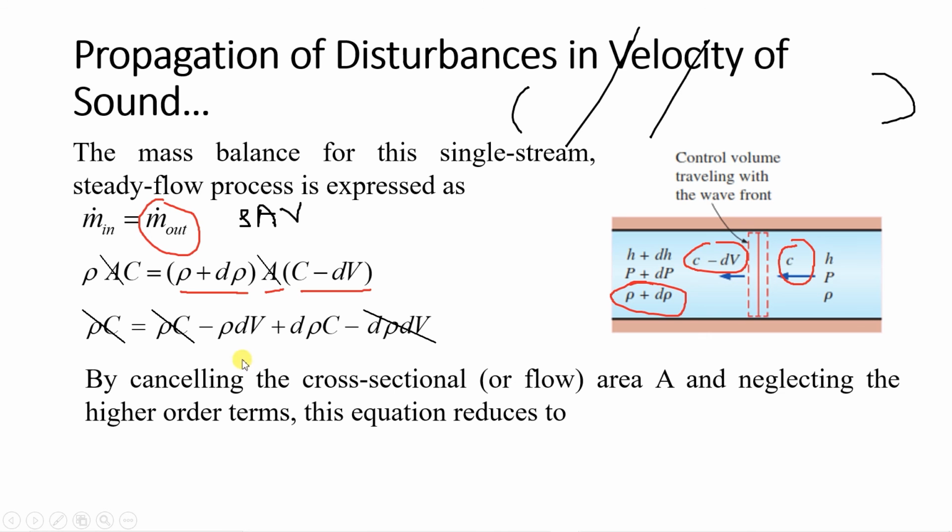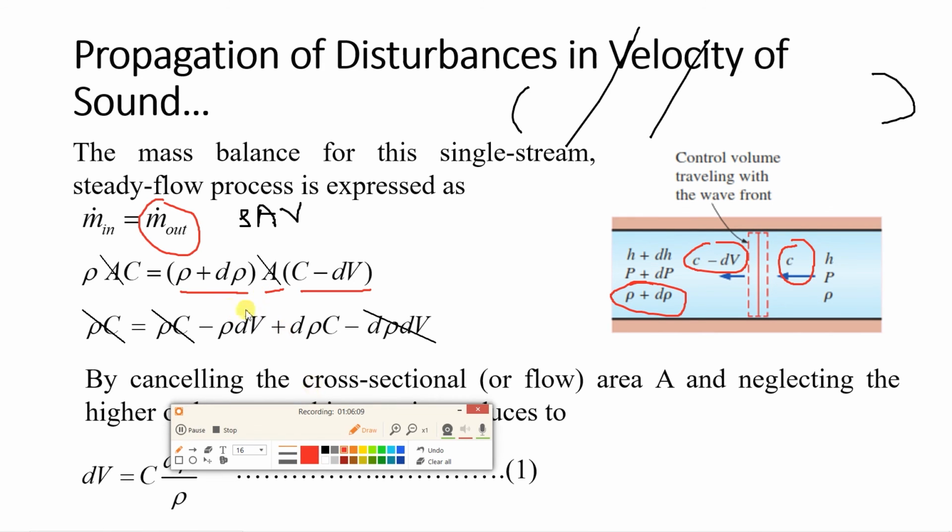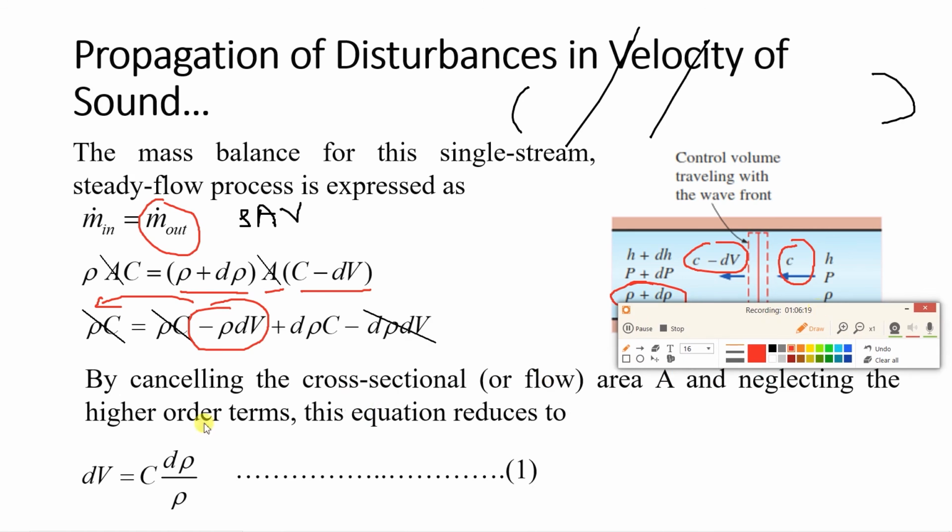Take this term, let me highlight this value, this term towards left hand side. So you will get rho dv, and then take that rho in the denominator on right hand side. So final equation will be dv equal to c d rho by rho. So this is equation number 1.